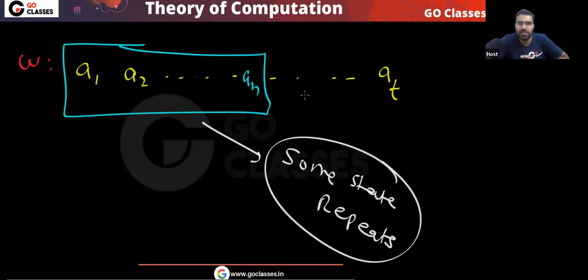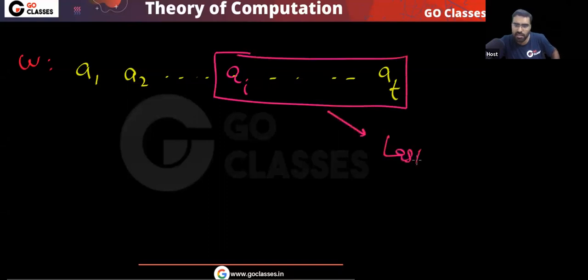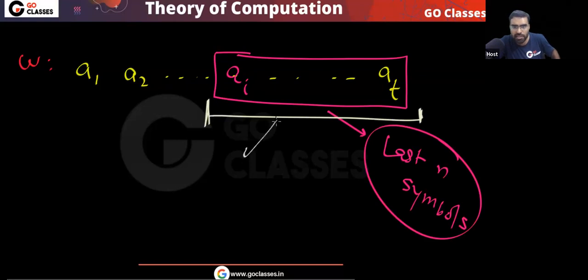So tell me one thing. Just think about it. If a state can repeat within the first N symbols, then in the last N symbols it will also repeat. Agree or not? Is this point clear? Let's assume these are the last N symbols. Can you guarantee some state will repeat, from here to here?